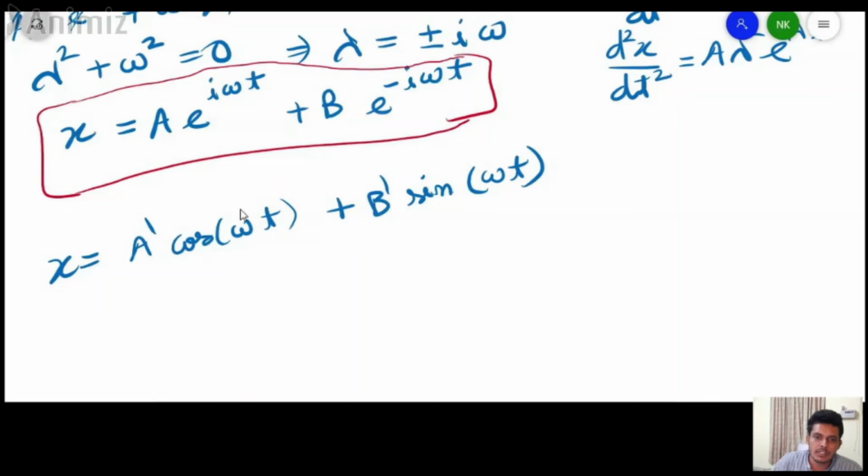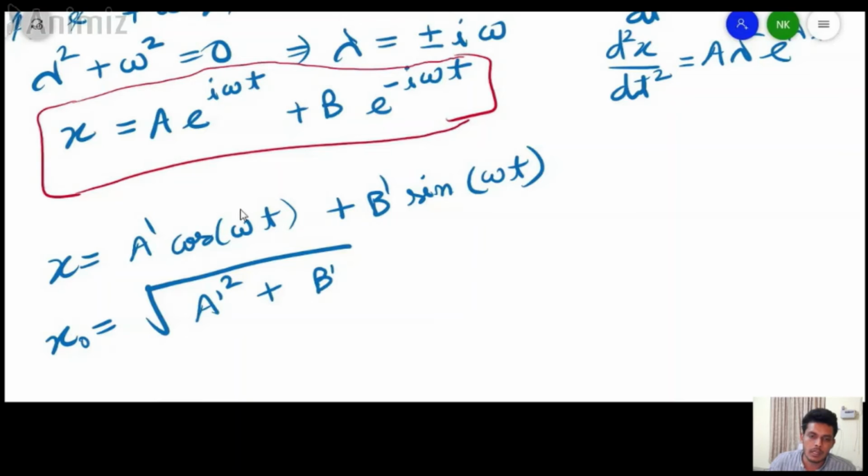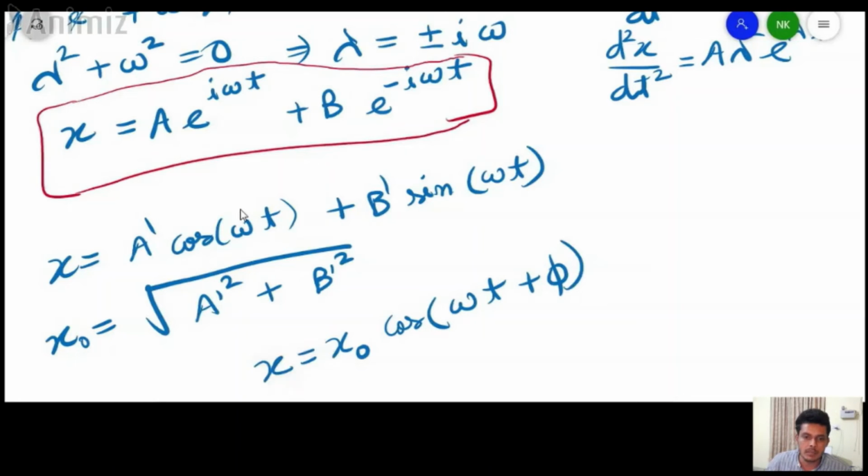Further simplification can be done like this. We can take x naught equals the square root of a dash square plus b dash square. Then this equation can be written as x equals x naught cos of omega t plus phi. So this is nothing but our equation of simple harmonic motion.